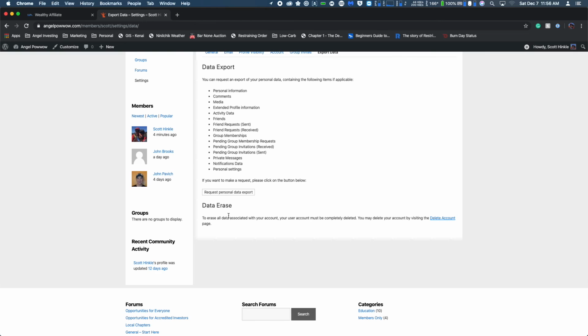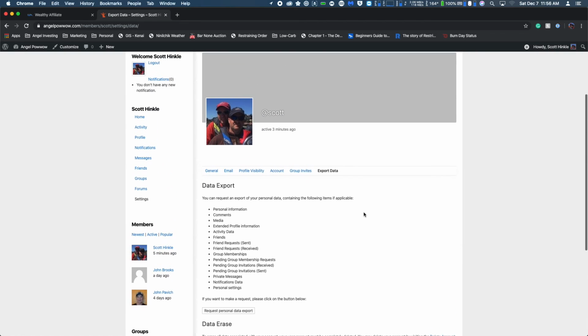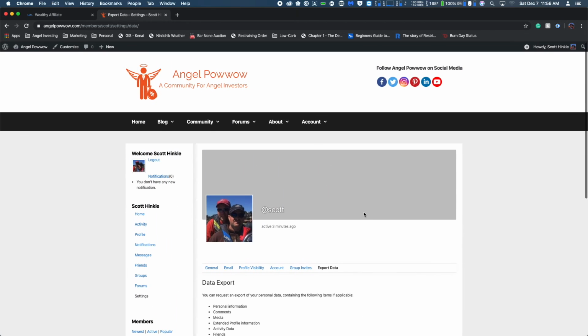You also have the option of a data erase. Now this page here is not working yet. I'm working to get that fixed, but you could come in here, click on delete account, and remove your account. You have that right, and by all means I will get it up and running. But right now I can't actually show it to you because it's not functioning properly. It's something I am working on, but I did want to show you that it is here.